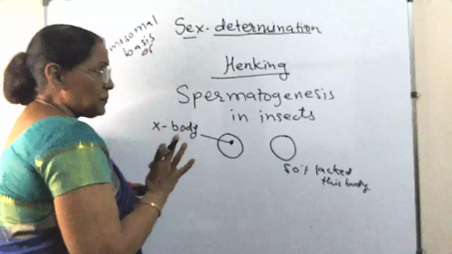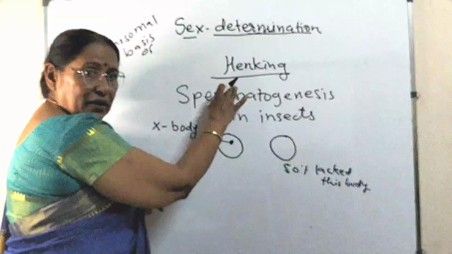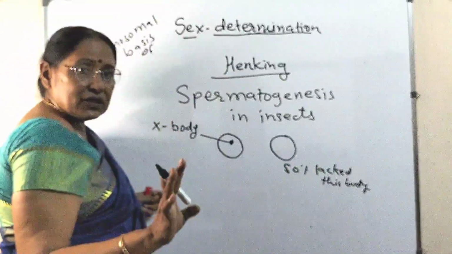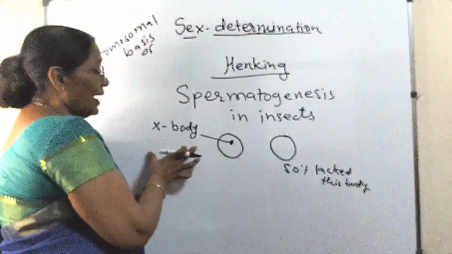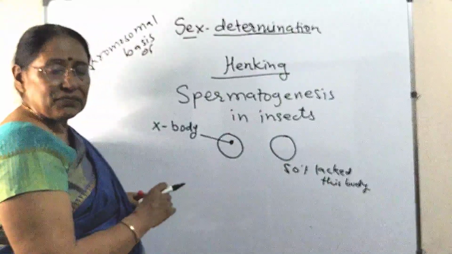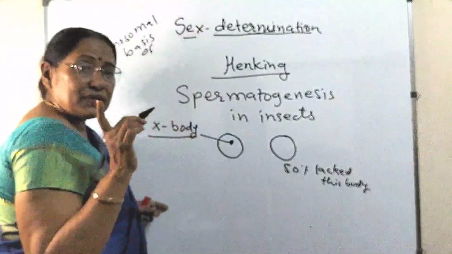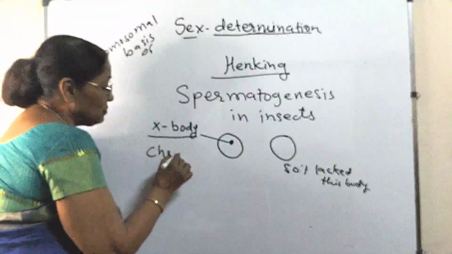Here we are seeing the history, that it was Henking who was studying spermatogenesis in insects. His finding was that 50% of the sperms had some structure which was absent in the other 50% of sperms. It was named X body. Afterwards, it was found out that this is actually a chromosome.